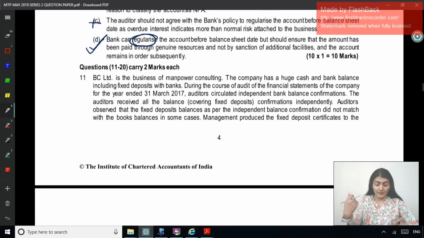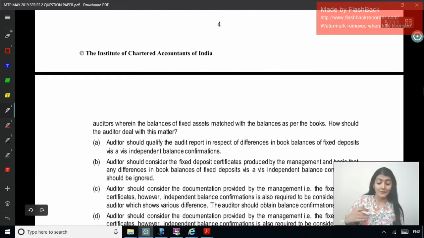Now coming to the 11th one. BC Limited is in the business of manpower consulting. The company has huge cash and bank balance, including fixed deposits with the banks. During the course of audit of the financial statements of the company for 2017, auditors circulated independent bank balance confirmations. Right. The auditors received all the balance covering fixed deposit confirmations independently. Auditors observed that the fixed deposit balance as per the independent balance confirmation did not match with the book balances in some cases. Management produced the fixed deposit receipts to the auditors, wherein the balances of fixed deposits matched with the balances as per the books.